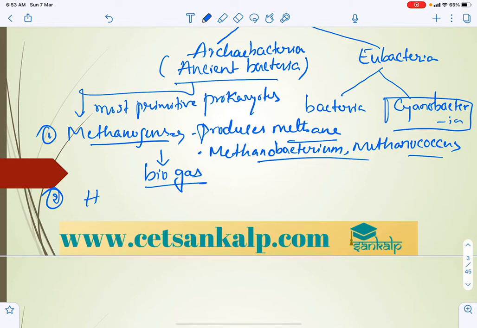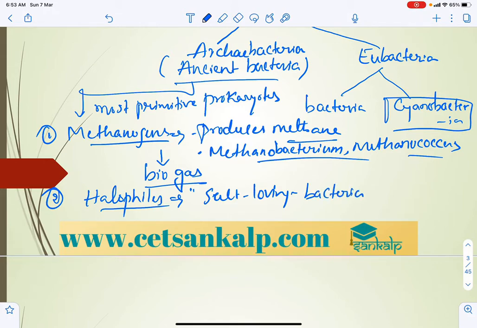The second group is the halophiles, which can survive high salinity. In common terms, these are salt-loving bacteria. They live in environments where salinity is high, with a very high salt concentration.